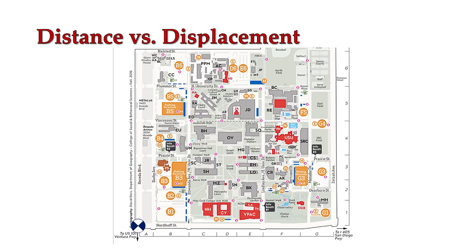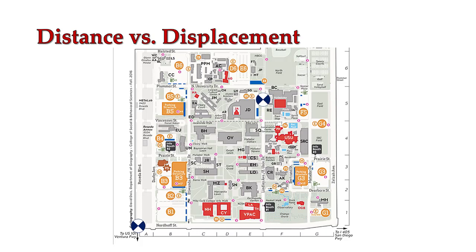That is going to be different than the total distance that's traveled. Let's say that I'm located at the corner of Reseda and Nordhoff, and I have to get back to my office in Redwood Hall. Now, there are several different routes I can potentially take to get there. One route, I can travel down Nordhoff until I get to East University Drive and then cut up to get to Redwood Hall.